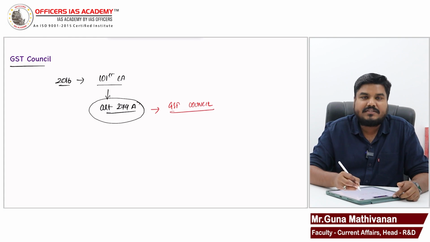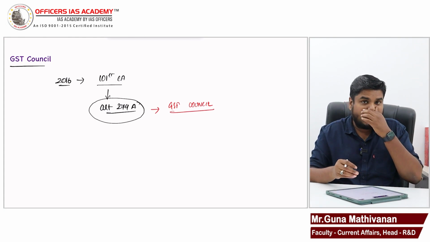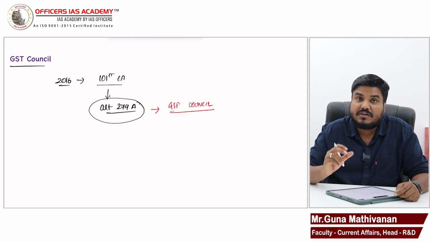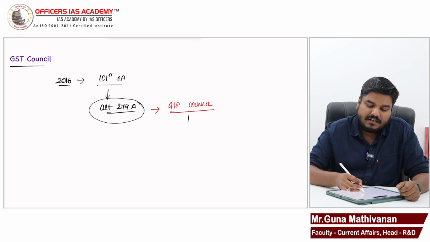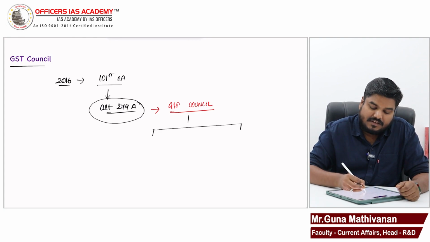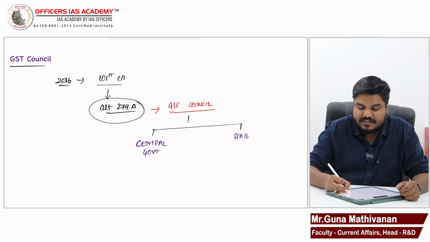So GST Council is a constitutional body since GST Council is mentioned in article 279A. This GST Council has representation from both central government as well as the state government.